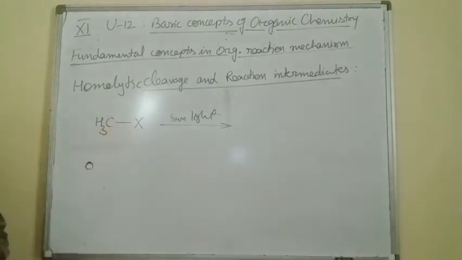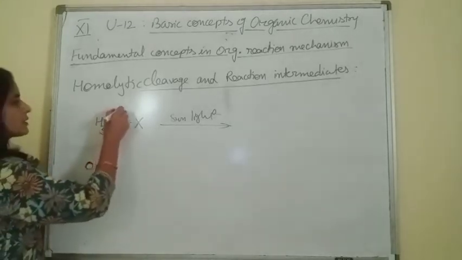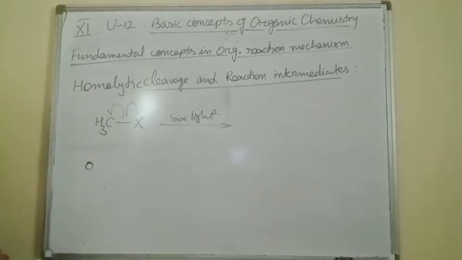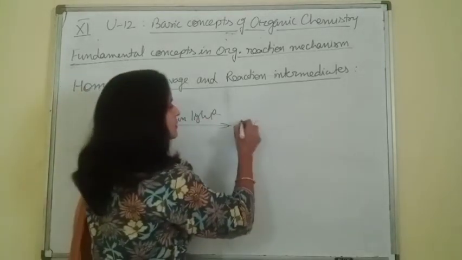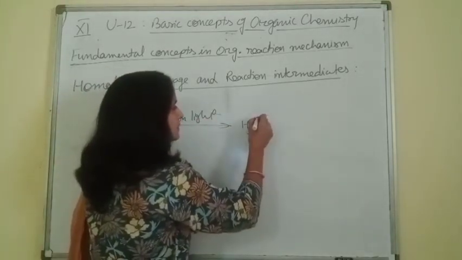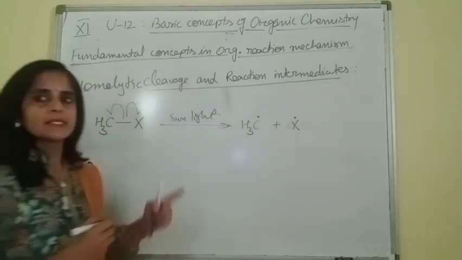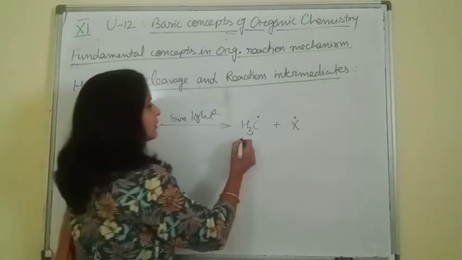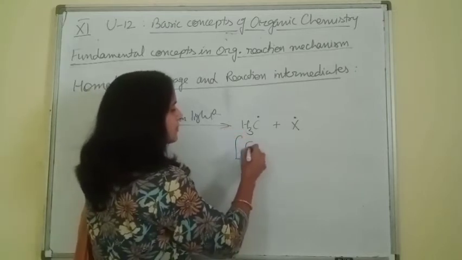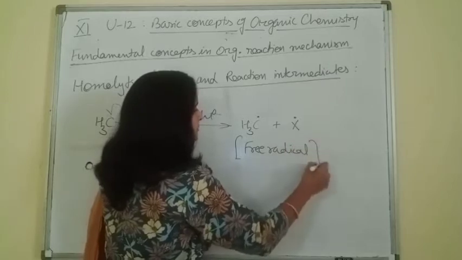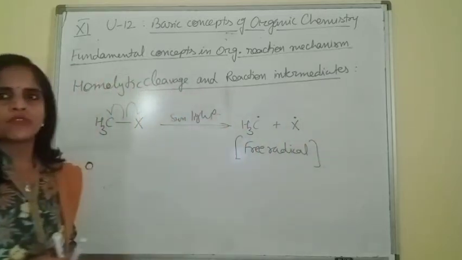The shared electron pair is equally distributed on both the atoms. So this is the way to represent homolytic cleavage. As the shared pair is equally distributed on both atoms, each atom takes one unshared electron. Such a type of species or reaction intermediate is termed as free radical.